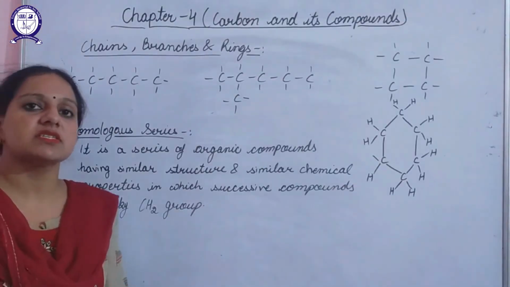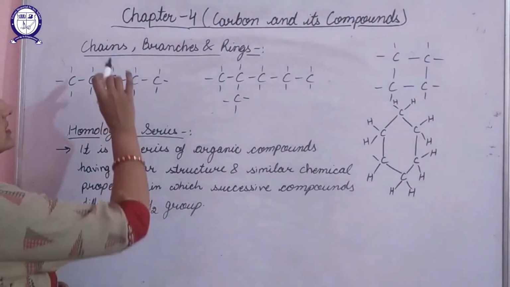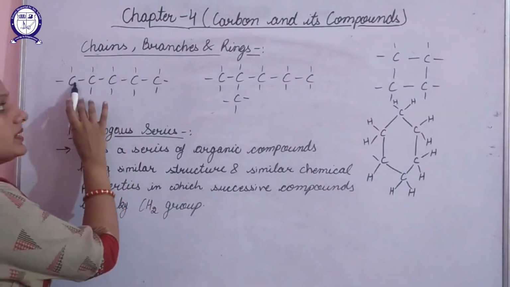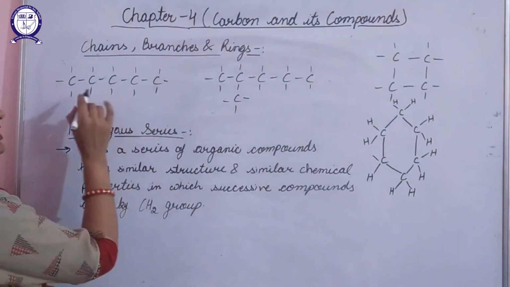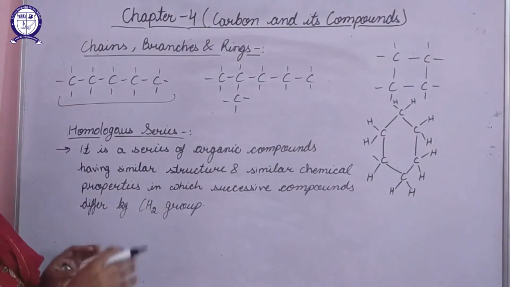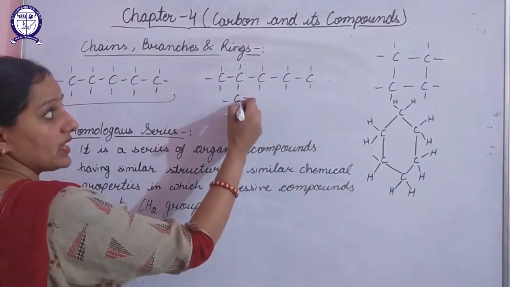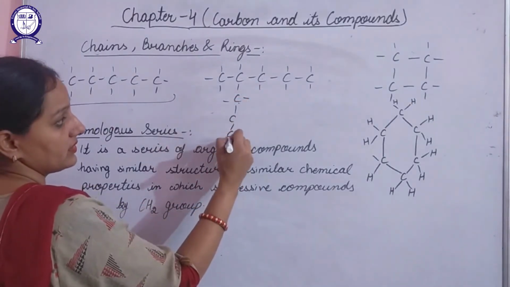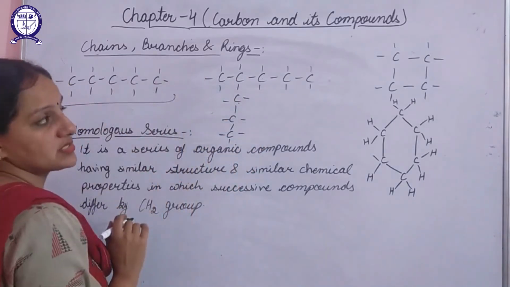Now we have discussed alkanes, alkenes and alkynes. So now let's discuss chains, branches and rings. If different carbon atoms are connected in a linear way, that means one after the other, such a structure is known as a chain. If different carbon atoms are connected like this and one of the carbon atoms is connected in between, suppose here I have connected it, this will be considered a branched structure.